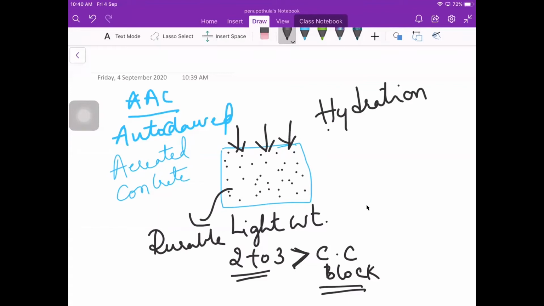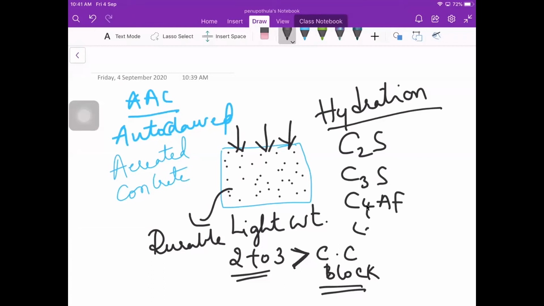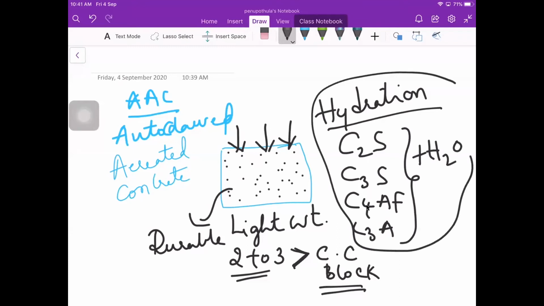When there is hydration of cement, we have C2S, C3S, C4AF, C3A. I think you know it. So when these things react with water, they form hydration of cement. Because of these things, the cement block will not possess as much strength as the autoclaved aerated block.